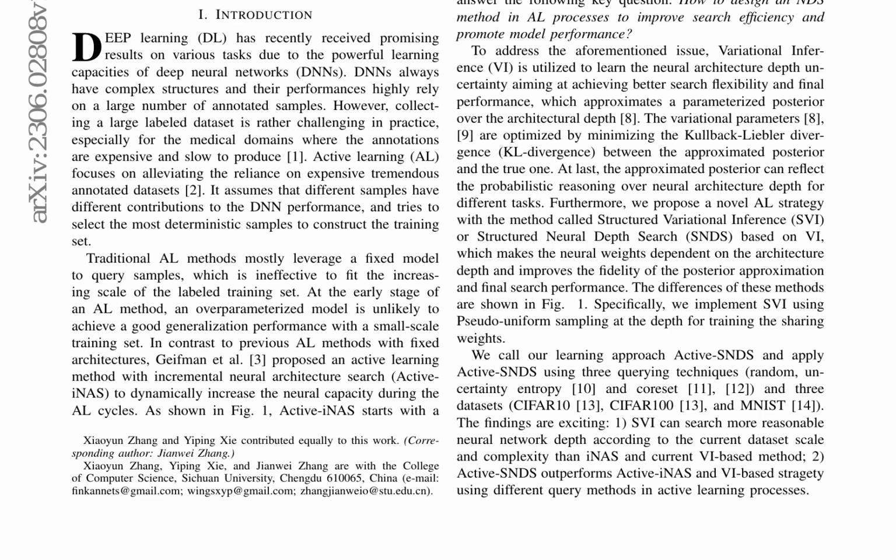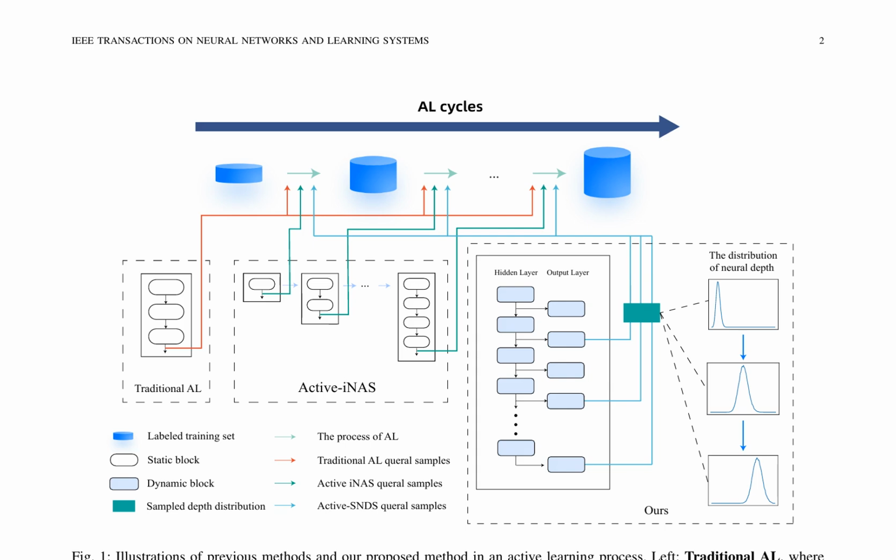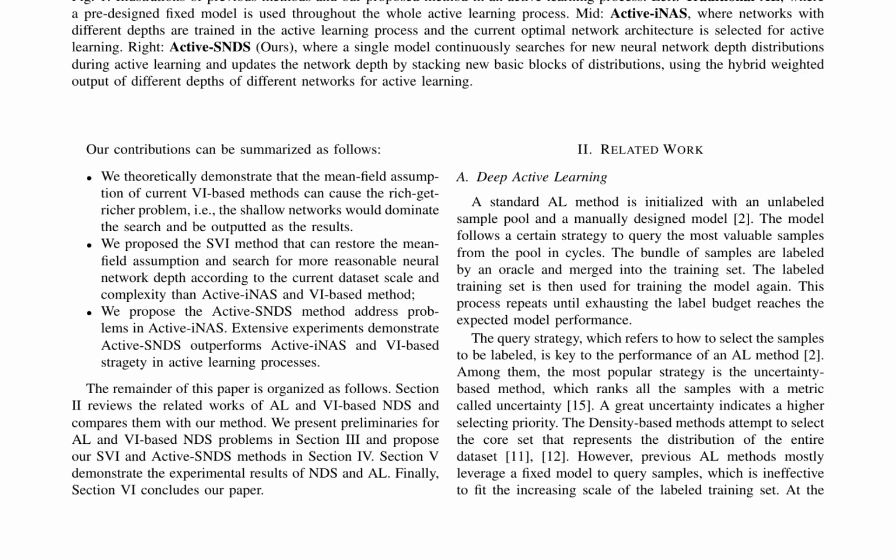The method's core innovation lies in using variational inference to learn the neural architecture depth uncertainty, enhancing the search flexibility and promoting better model performance. The limitations of traditional active learning methods are discussed, and the concept of dynamic neural depth search is introduced to address these limitations. The rich get-tricker problem in current VI-based methods is highlighted, where shallow networks dominate the search. A new method, ActiveSNDS, is proposed, which continuously searches for new neural network depth distributions during the active learning process. This approach outperforms traditional AL and VI-based methods in extensive experiments.